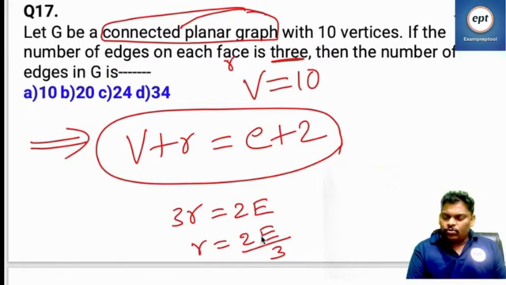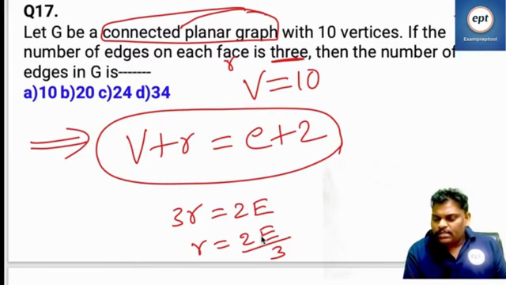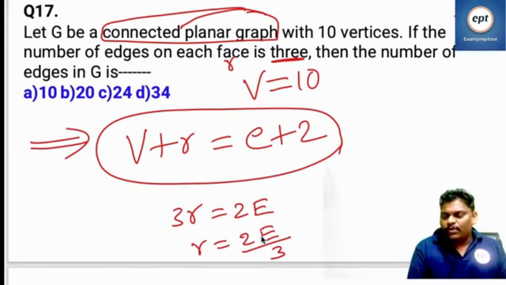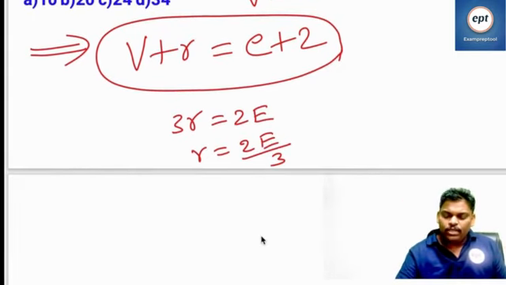R is equal to 2E by 3. If the number of edges on each face is 3 and the number of regions is R, every region degree is 3, so 3R is equal to 2 into E, so R is equal to 2E by 3.